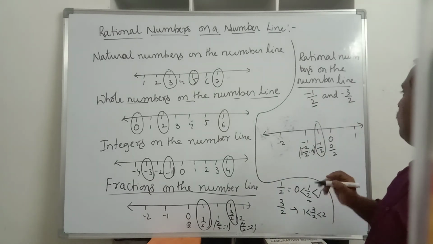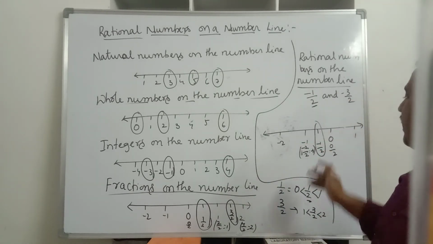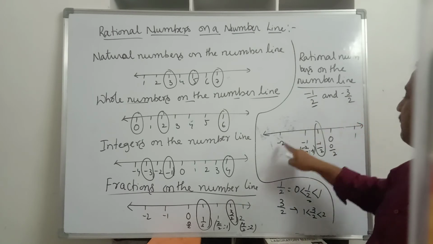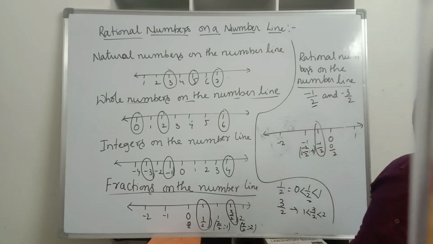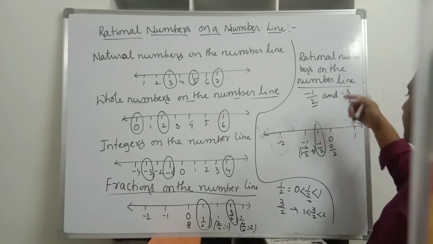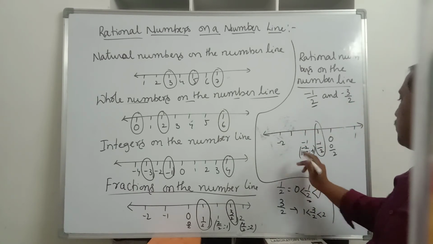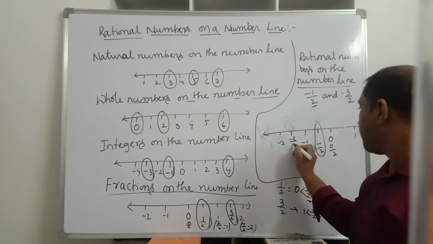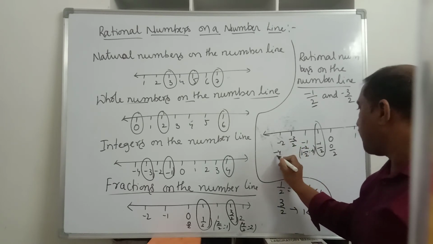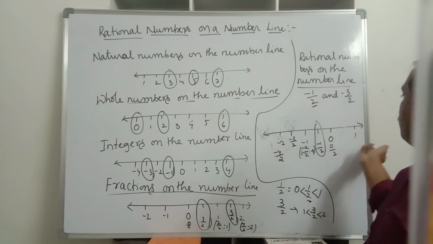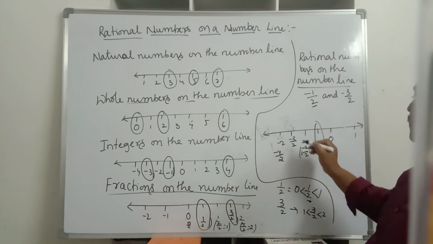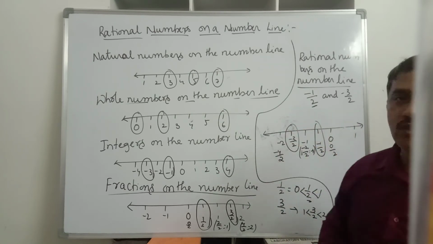Minus 3 by 2, how do we represent? This value lies in between minus 2 and minus 1. Again the denominator is 2, so you divide this portion into 2 equal parts. This is minus 2 by 2, this will give you minus 3 by 2, and this will give you minus 4 by 2. From the left side of 0 we locate minus 3 by 2 on the number line.